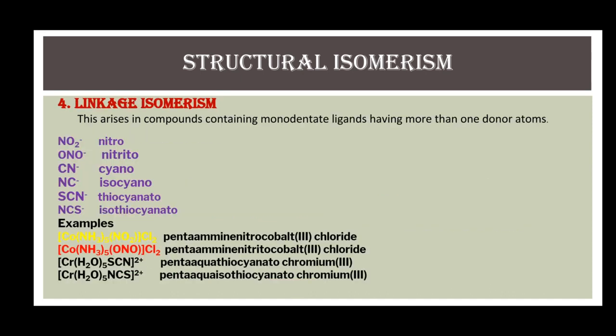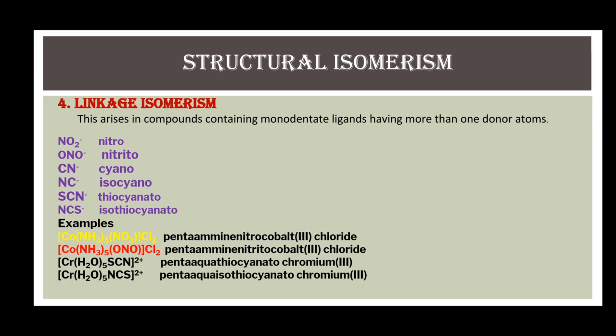Fourth type of structural isomerism is linkage isomerism. This type of isomerism arises in compounds containing monodentate ligands having more than one donor atoms. In these ligands, there are two possibilities in which the ligand may attach to the central metal ion.